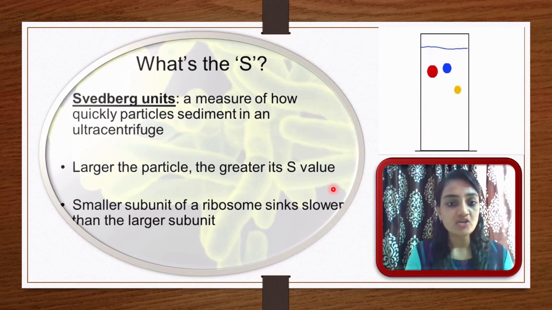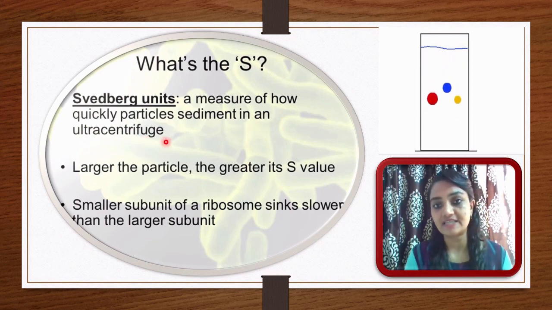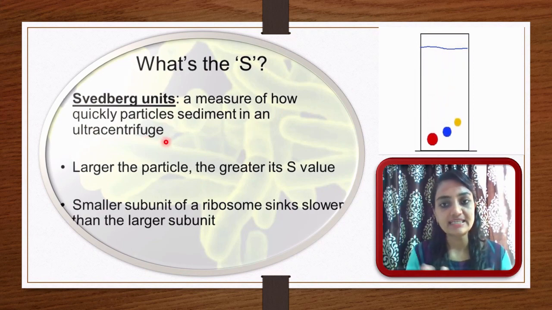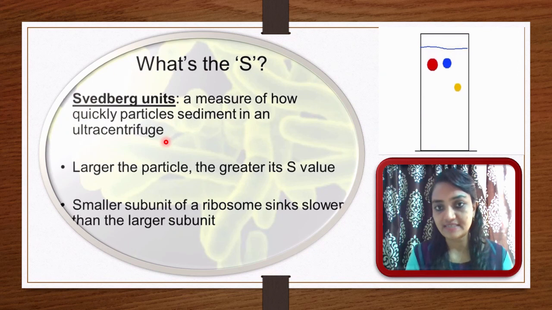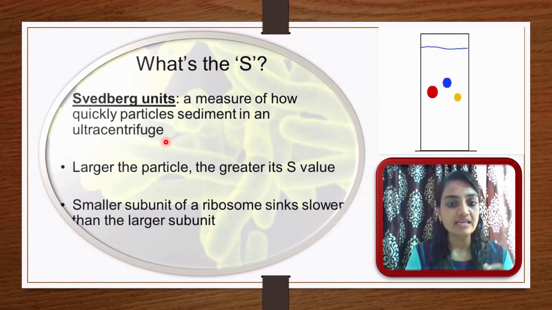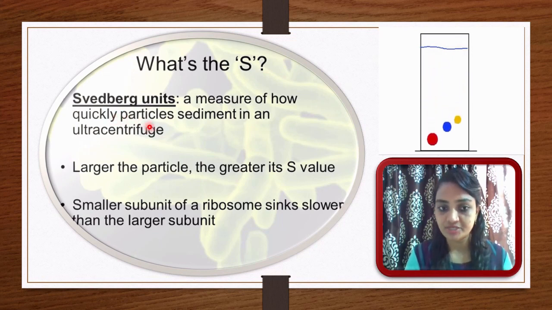So the Svedberg unit is the measure of how quickly particles sediment in ultracentrifugation. So particle size is defined by using ultracentrifugation. That is one method by which we can define the centrifugation rates, and it is indicated as a Svedberg unit. The larger the particle, the greater the S value.